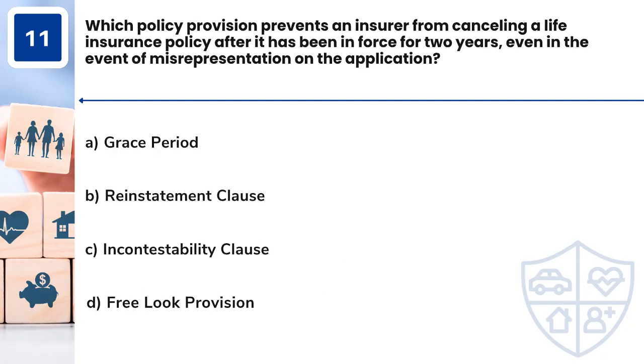Question 11. Which policy provision prevents an insurer from canceling a life insurance policy after it has been in force for 2 years, even in the event of misrepresentation on the application? A. Grace period. B. Reinstatement clause. C. Incontestability clause. D. Free look provision.